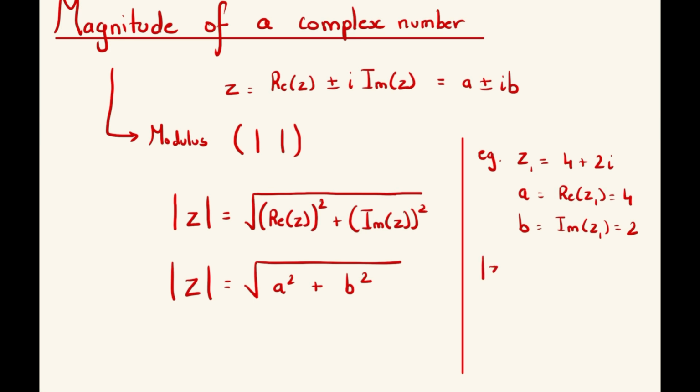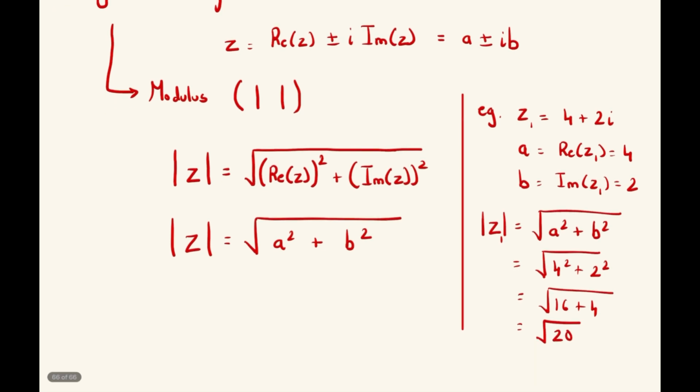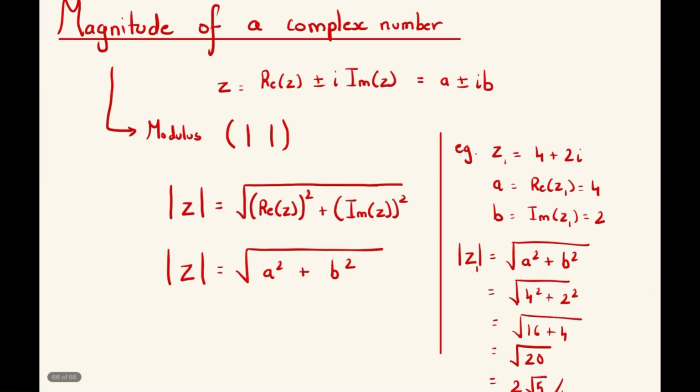Now, to find the modulus of z1, or the magnitude of the complex number z1, you have to find the square root of the real part squared plus the imaginary part squared, which is 4 squared plus 2 squared, which is the square root of 16 plus 4, which is equal to the square root of 20. Now, if you want, you can further simplify it and write it as 2 root 5. This is the magnitude of the complex number.